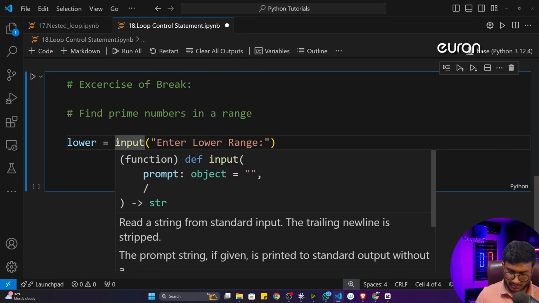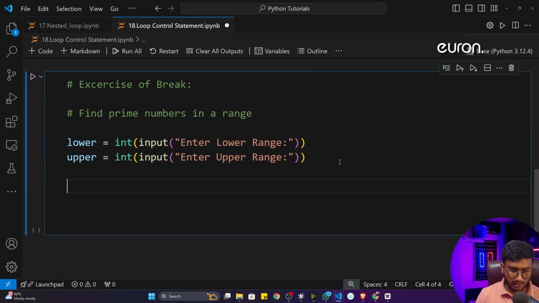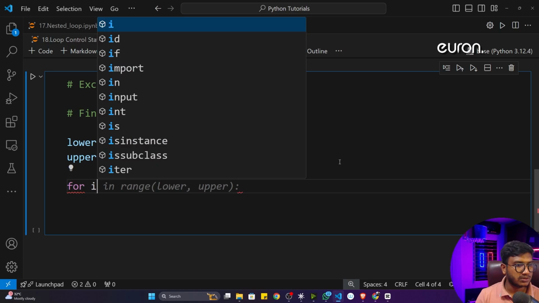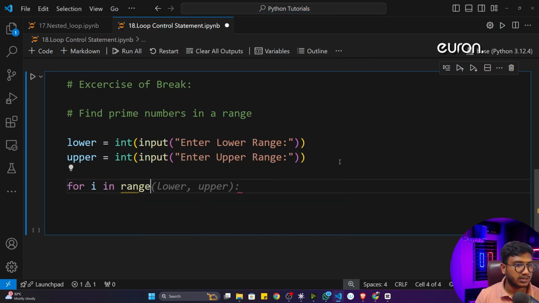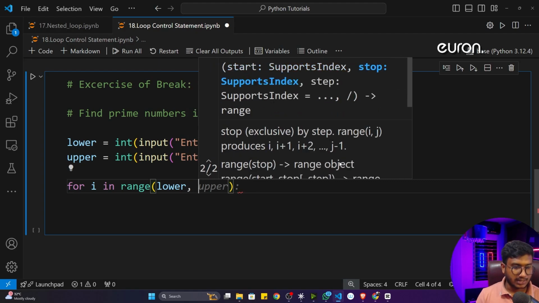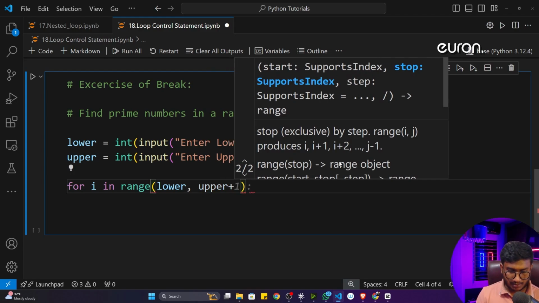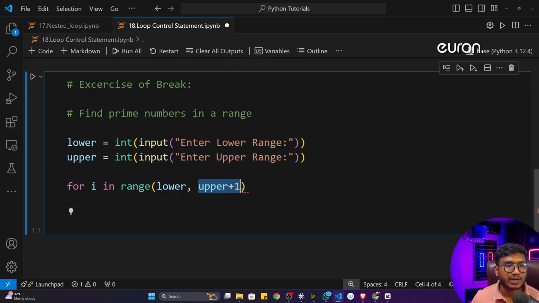and I'll try to convert this particular number to integer. Then I'll take the upper range. Then I'll write a for statement. So for i in the range, inside that I'll write my lower as well as the upper, because it will search from lower to upper. I also want to give +1 because I also want to include that particular upper number.